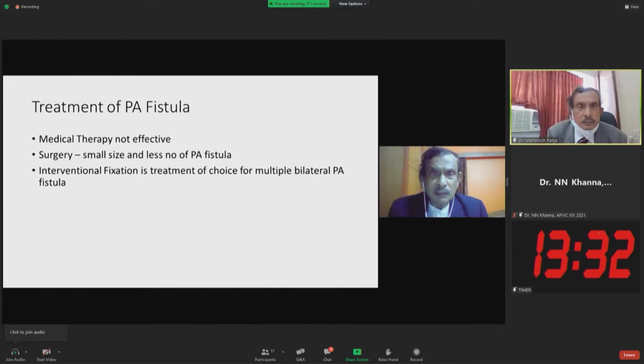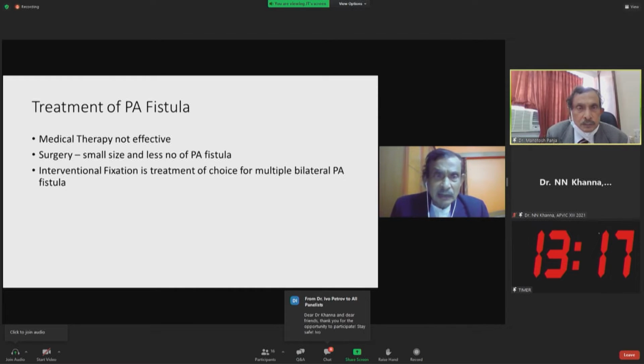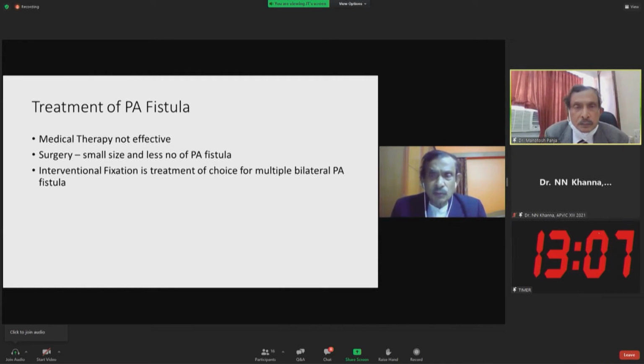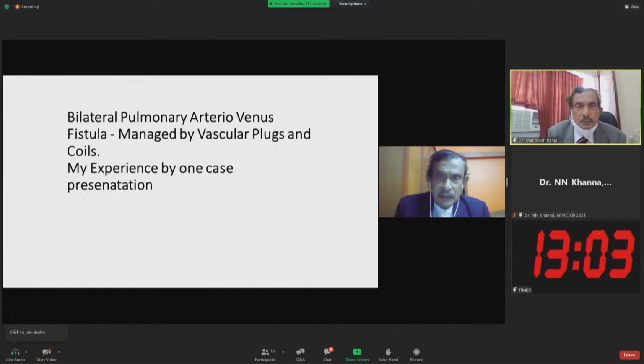Eventually, as for treatment of pulmonary arterial fistula, medical therapy is not effective at all. With surgery, when the fistulas are small in size and few in number, excision can be done. Transcatheter closure is the treatment of choice for multiple bilateral fistulas, of medium to small and large size, all types of aneurysm due to pulmonary fistula can be treated by intervention.